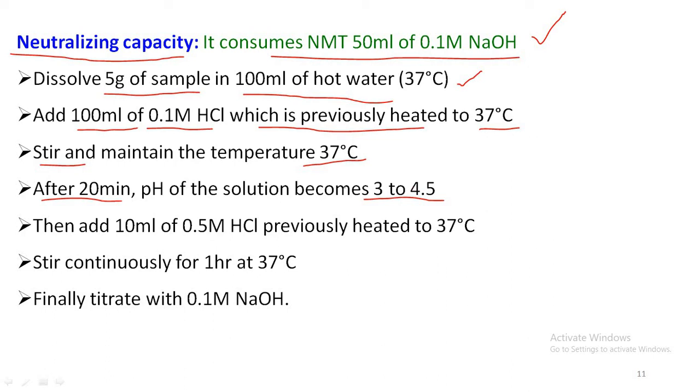Whenever the pH of the solution becomes 3 to 4.5, then add 10 ml of 0.5 molar HCl solution, which is previously heated to 37 degrees centigrade, and stir the solution continuously for 1 hour and maintain the temperature at 37 degrees centigrade during the process. And finally titrate it with 0.1 molar sodium hydroxide. While titrating with 0.1 molar sodium hydroxide solution, it consumes not more than 50 ml of 0.1 molar sodium hydroxide solution. It indicates that the sample has the neutralizing capacity.